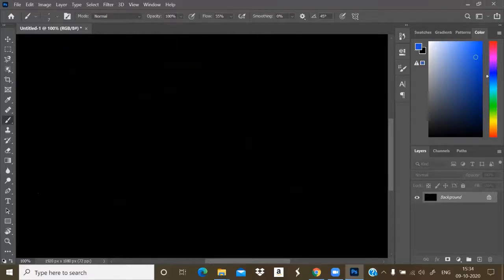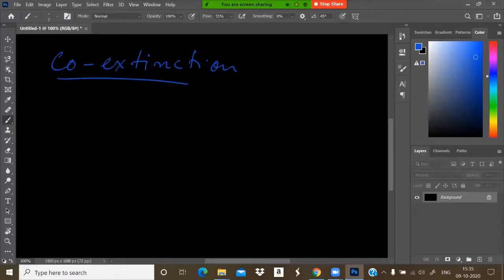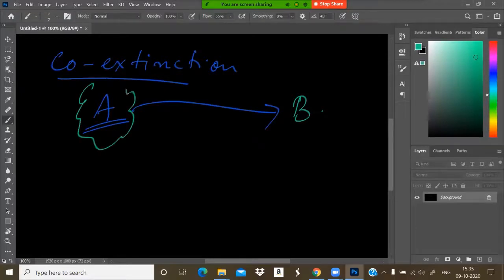And one more cause of biodiversity loss is co-extinction. Imagine an organism A is living depending on organism B. Organism A can live only depending on B. A will be living if B is there. And suppose organism B dies, what happens to A?